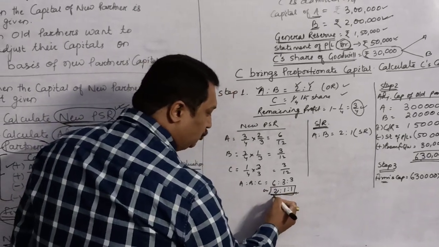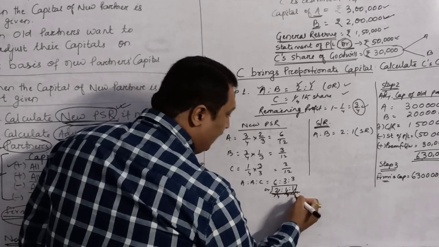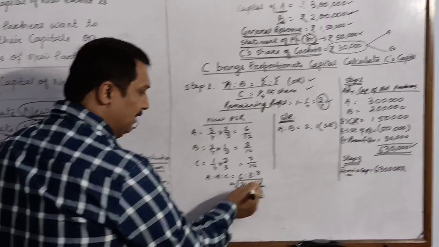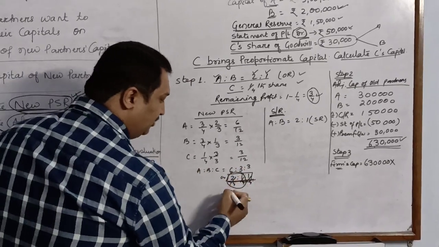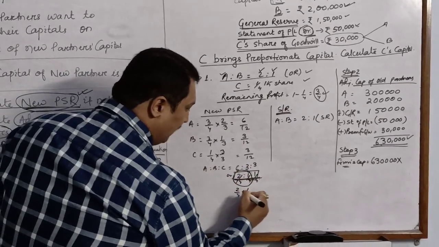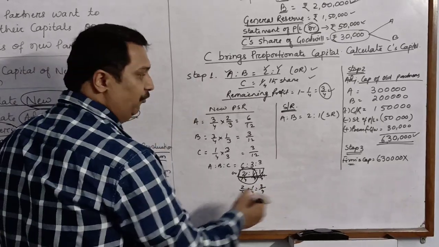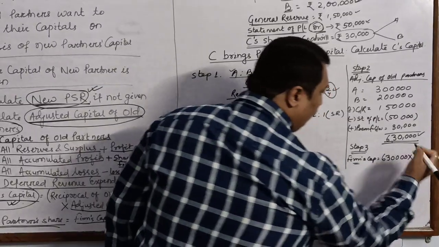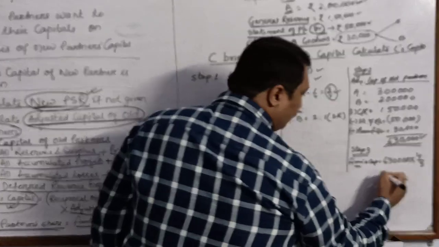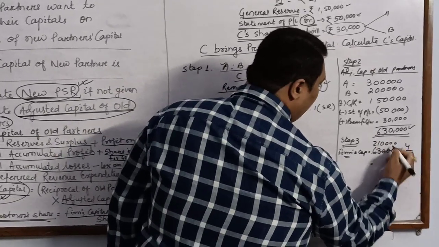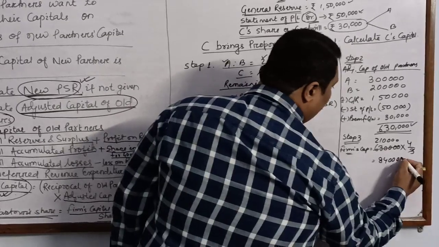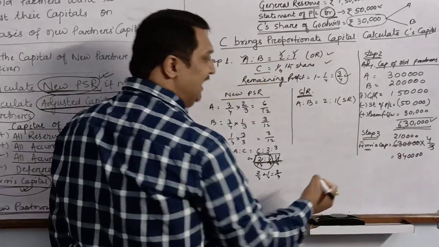Our new PSR is 2/4, 1/4, and this is the share of the new partner, 1/4. Old partners are these two. If you add their share, 2/4 plus 1/4, it is 3/4. So we'll take the reciprocal of it, that is 4/3. So it will be 2,10,000 into 4, 8,40,000. So this is our firm's capital.